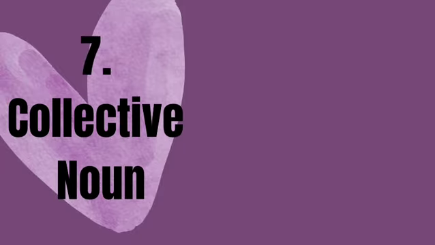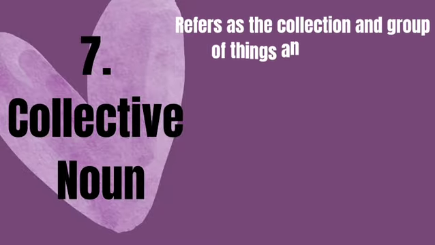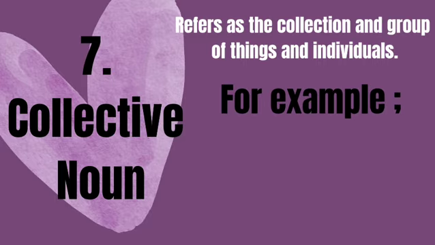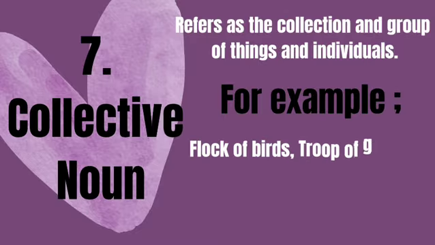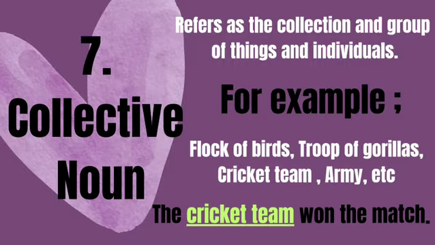Seventh type is collective noun. It refers to the collection and group of things and individuals. For example, flock of birds, troop of gorillas, cricket team, army, etc. The cricket team won the match. Here, cricket team is a collective noun because it contains many members.